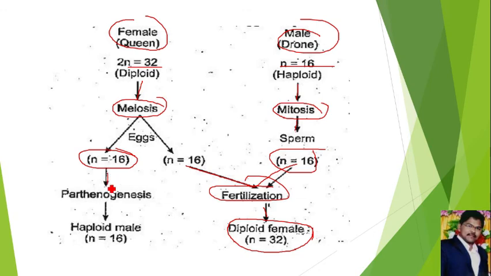Sometimes the egg does not combine with the sperm. That egg is directly involved in parthenogenesis, and then they will form a haploid male. Hence here you can say that males of honeybees are not formed by fertilization. Without fertilization they are formed, hence this is one type of parthenogenesis, formation of an individual without fertilization.